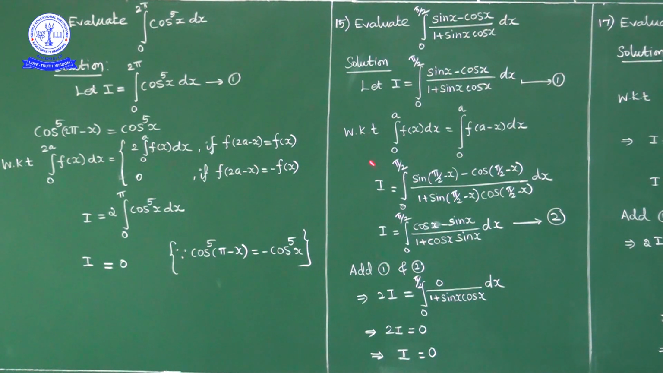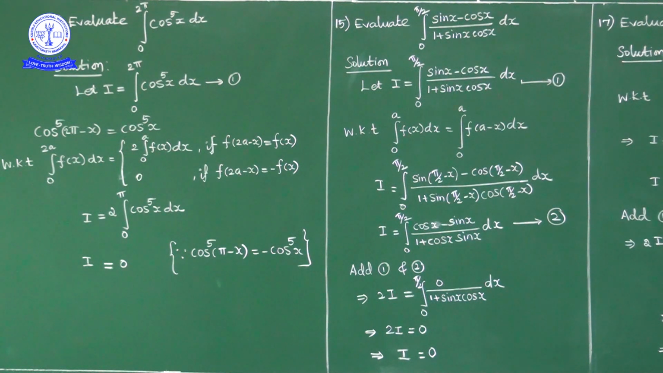Question number 15. Evaluate integral 0 to pi by 2 sin x minus cos x upon 1 plus sin x cos x dx. Okay, here question is to evaluate integral 0 to pi by 2 sin x minus cos x upon 1 plus sin x cos x dx. Lower limit is 0, upper limit is pi by 2. Okay, I will mark this one as 1. Let I is equal to integral 0 to pi by 2 sin minus cos upon 1 plus sin cos dx.